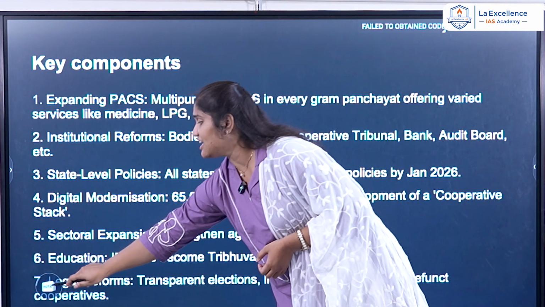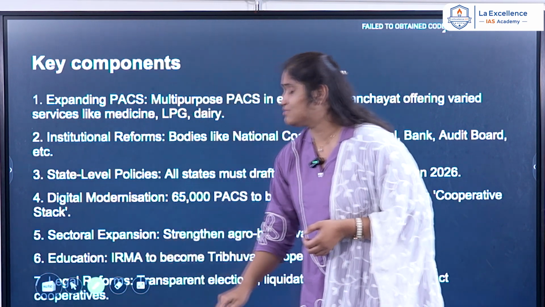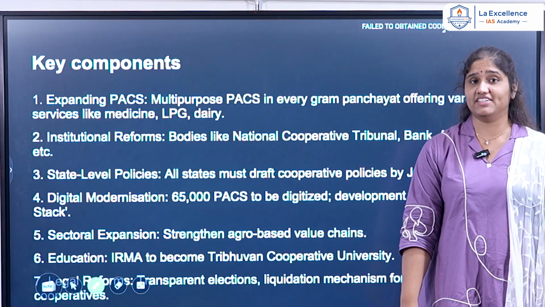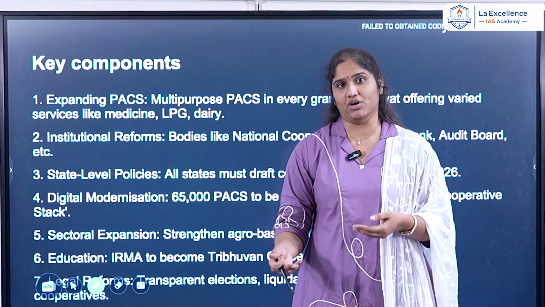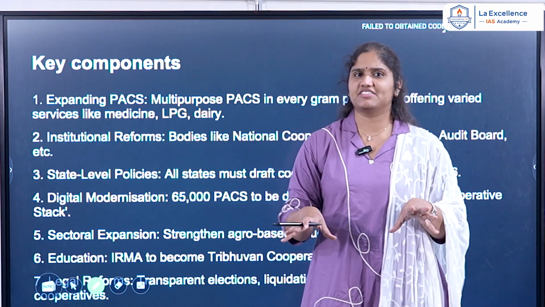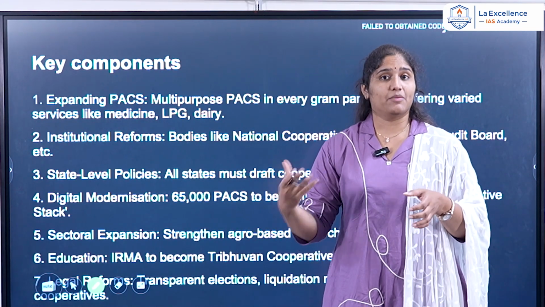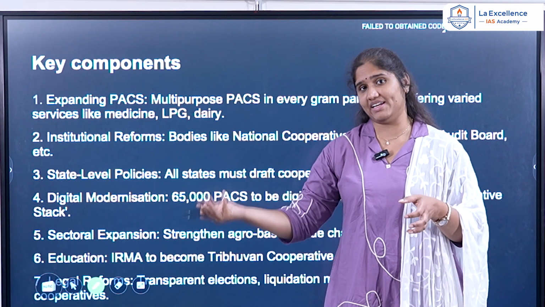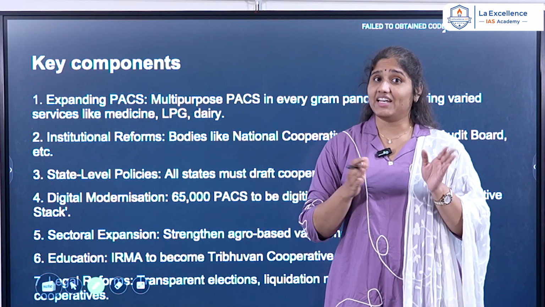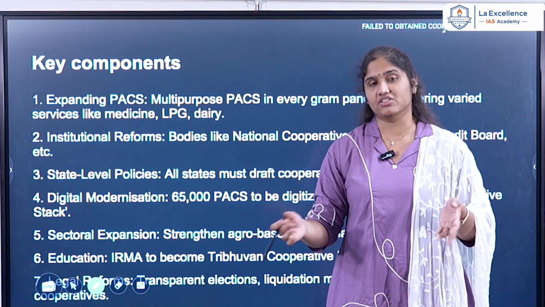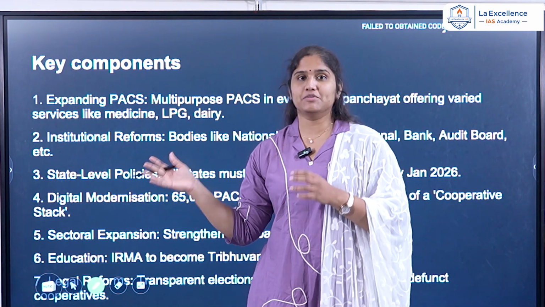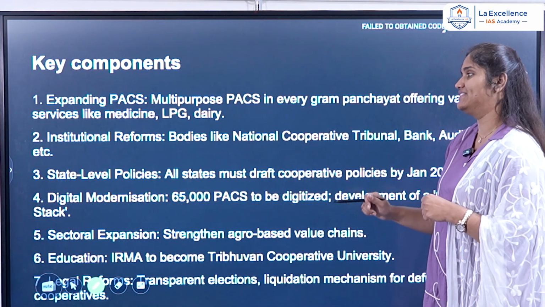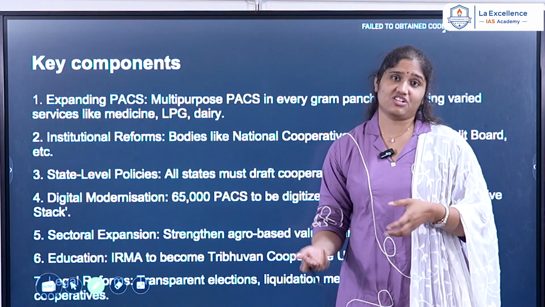Then we have the state policies. This policy has also given a directive to different states to come up with state level policies, because every cooperative society is individualized. Every cooperative society has different rules, regulations and goals, and every state has different types of cooperatives. So accordingly, state level plans should be there so that they help the cooperative societies in that particular state. Then digitization is to be increased.